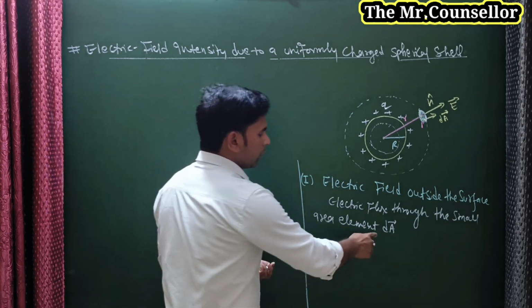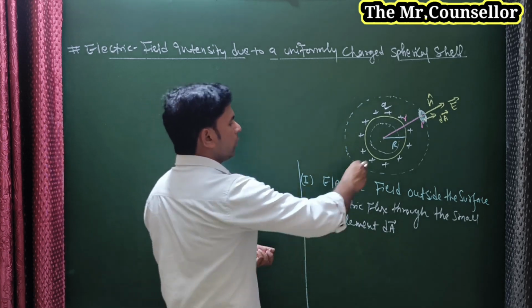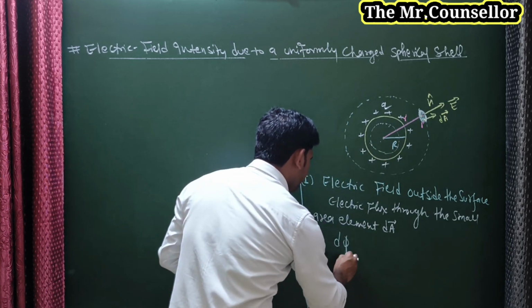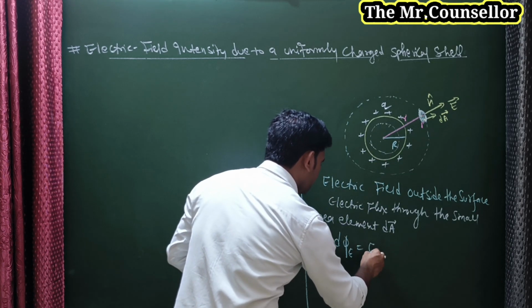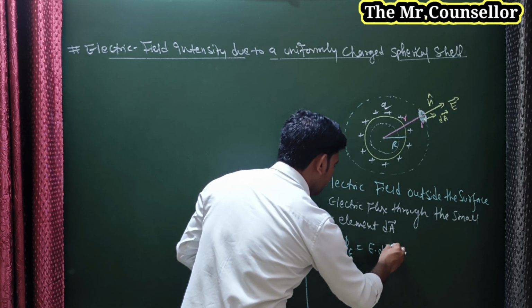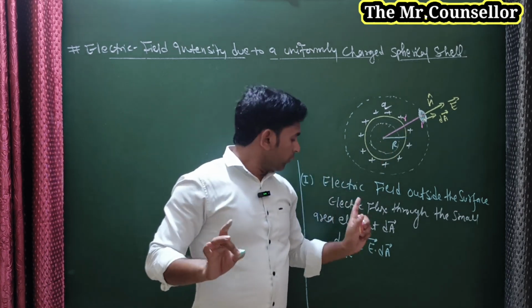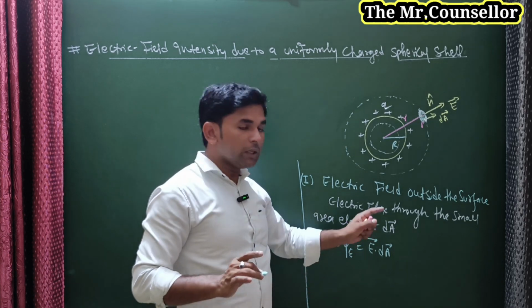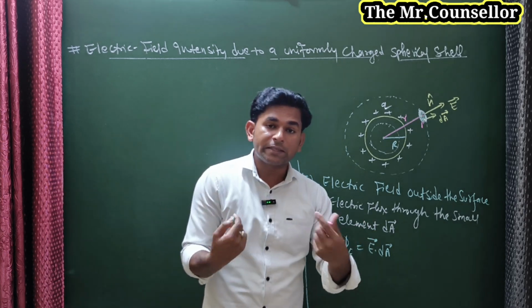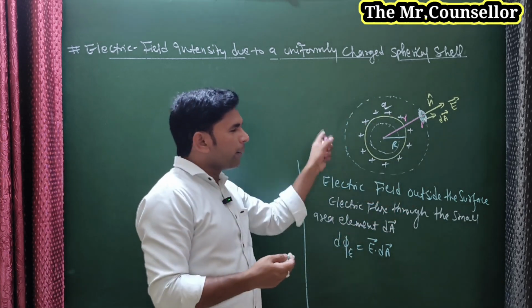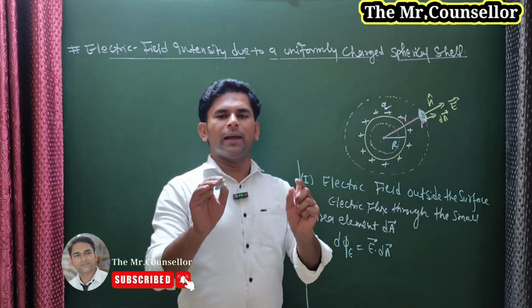So d phi E is equal to E dot dA. E dot dA. Now we need to find the complete electric flux.